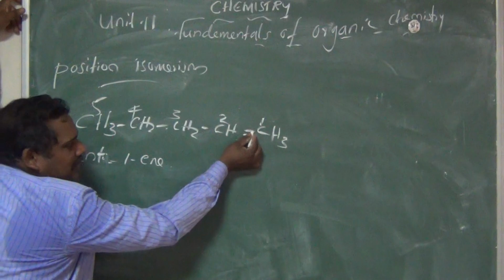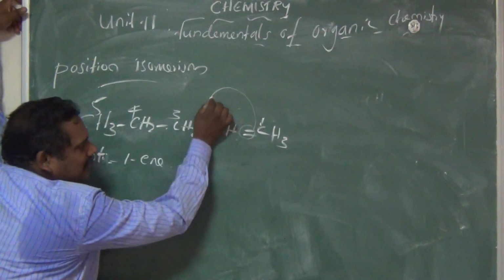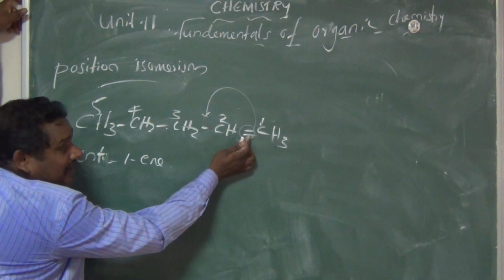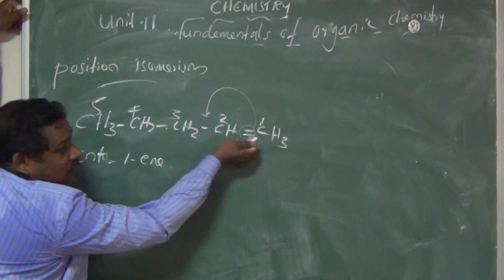Suppose the double bond comes to the second carbon, instead of being on the first carbon.